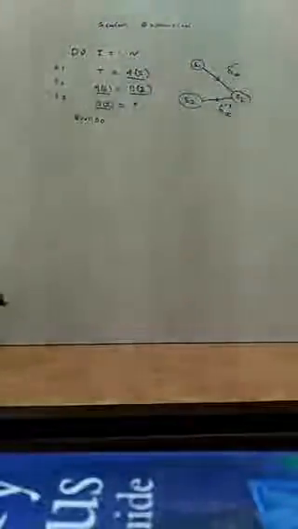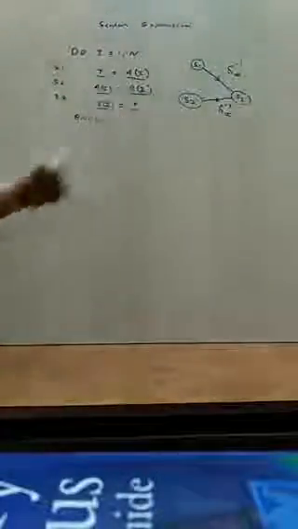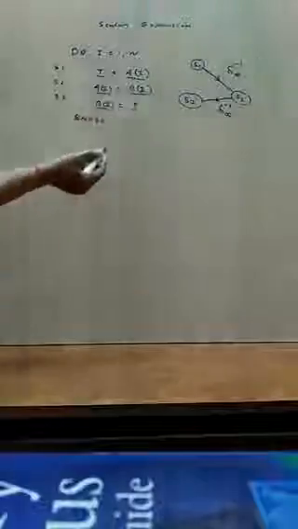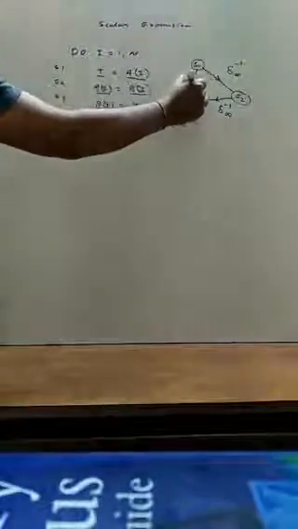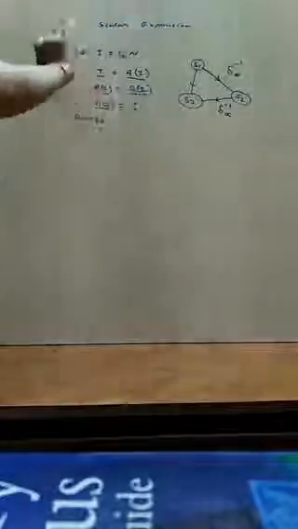Now, is there any other dependence? Yes. This variable t and this variable t are the same variable. So in S1, the value of t is assigned. In S3, it is used. So there will be one dependence from S1 to S3, because of variable t. Here t is defined and then used. So first defined, then used. Okay. So that is read after write. So this is true dependence.